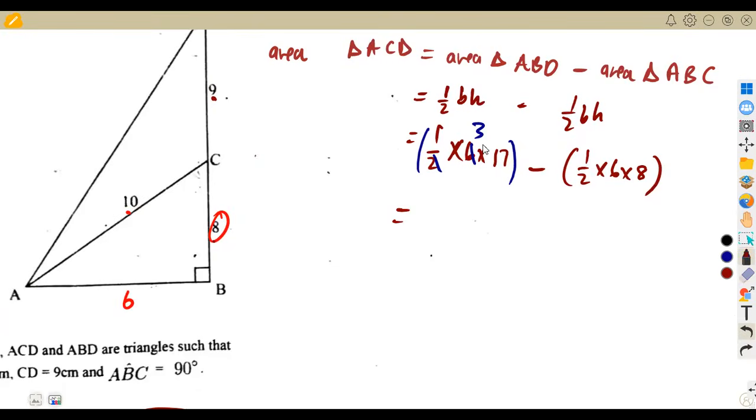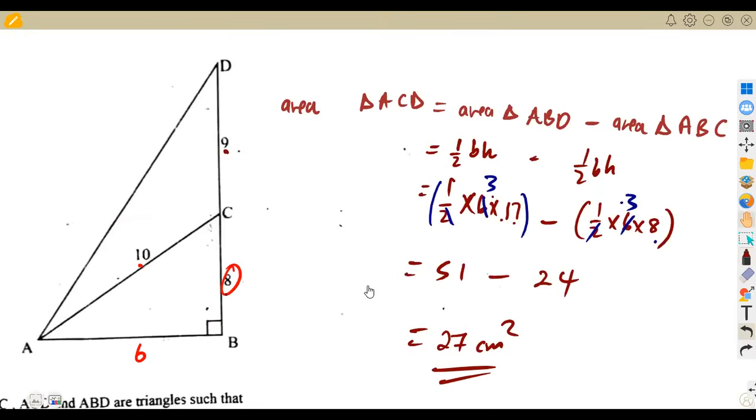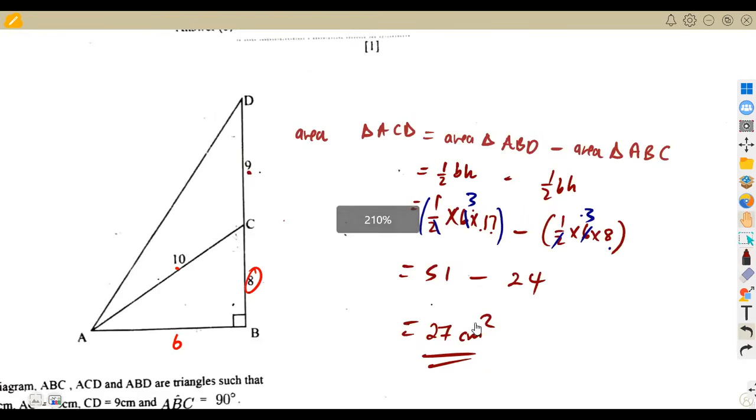All right, that'll be 3 times this 7, which is 21, 3 times 1, which is 3, plus 2, which is 51. Minus, we do the same thing here, half of 6, which is going to be 3. 3 by 8, that would be 24. All right, so you're going to have 51 minus 24 in this case, which would be 27 square centimeters. So that's going to be the area there. That's our area of triangle ACD. We're going to have 27 square centimeters.